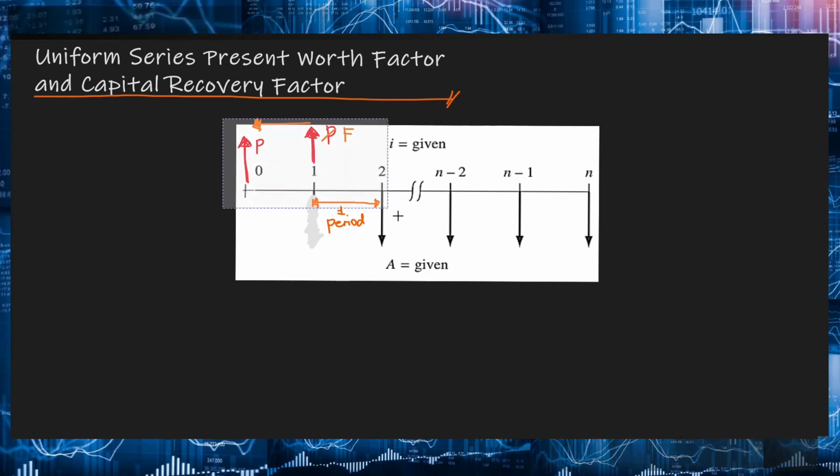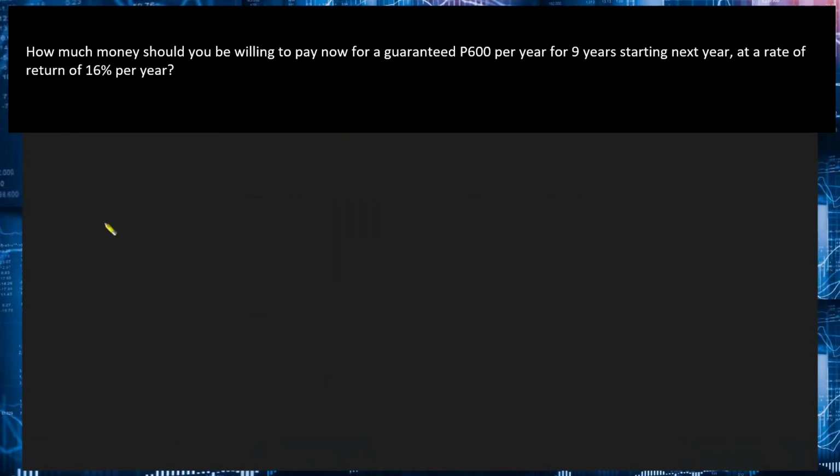Now let us try to answer this example. How much money should you be willing to pay now for a guaranteed 600 pesos per year for 9 years starting next year at a rate of return of 16% per year? So first, draw the cash flow diagram muna. Yung hinahanap dito is yung present worth P so that we can have a guaranteed uniform amount per year for 9 years, which is equal to 600 pesos per year. Yung interest rate natin dito will be equal to 16% per year.